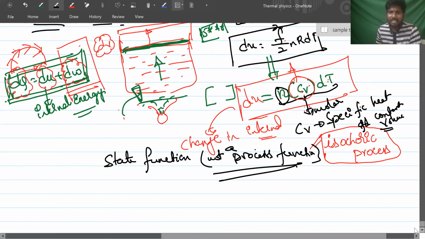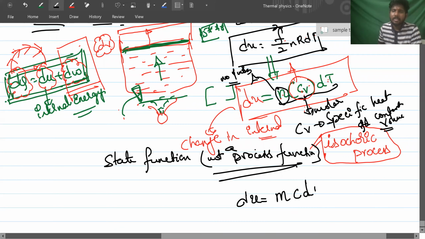So in nCv dT, n is the number of moles here. But sometimes you will find du is equal to mcv dT, where cv is the gram specific heat for constant volume.